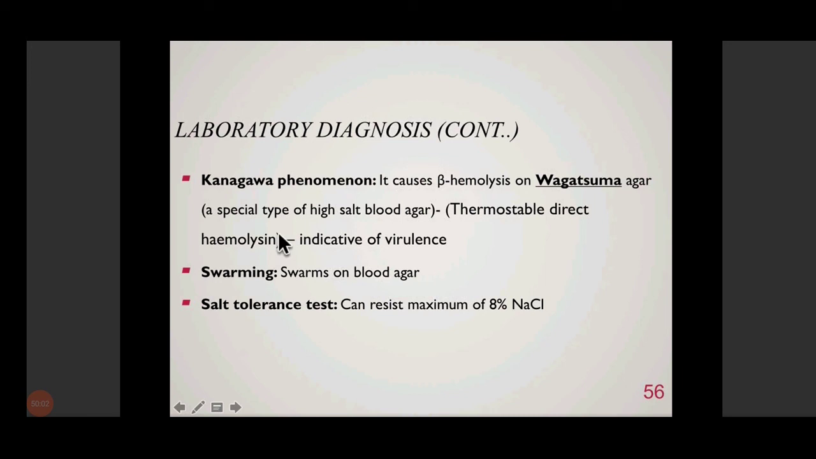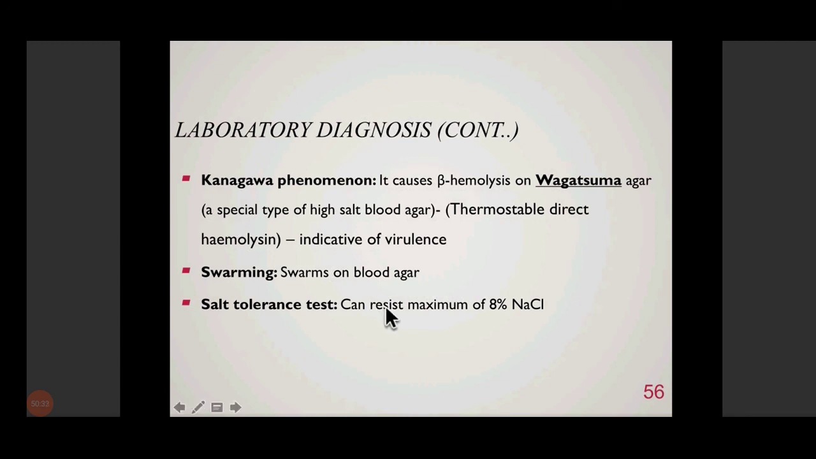Another important properties are Kanagawa phenomenon. It shows swarming on blood agar and it can resist high concentration of sodium chloride. So these three properties help in distinguishing Vibrio cholerae and Vibrio parahaemolyticus. So Kanagawa phenomenon is that it uses a special agar that is known as Wakatsuma agar. So these are Japanese names as you can make out. So Wakatsuma agar is a high salt concentration wala blood agar.